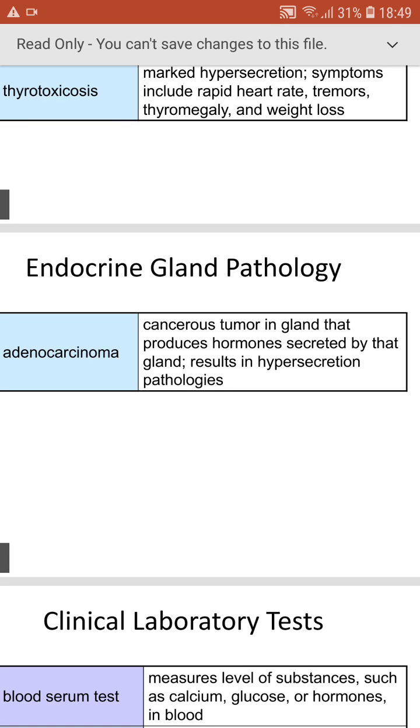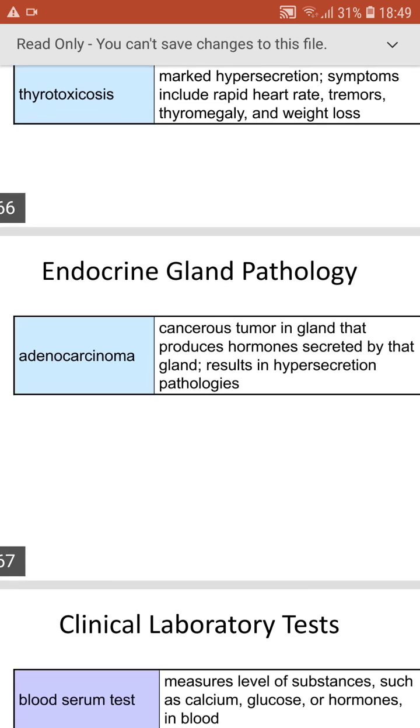So cancerous tumor in gland that produces the hormone secreted by the gland results in hyposecretion. So this is where there is a word called carcinoma, which is cancerous. Here you got some of the words like Addison's disease. Addison's disease is related to adrenal cortex.